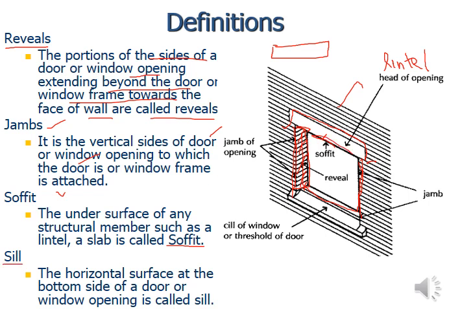Sill: the horizontal surface at the bottom side of the door or window opening is called sill. This also gives a certain shade, a certain part that is extended out, or just the wall thickness. So this bottom surface is called sill. And for the door it will be the floor level.